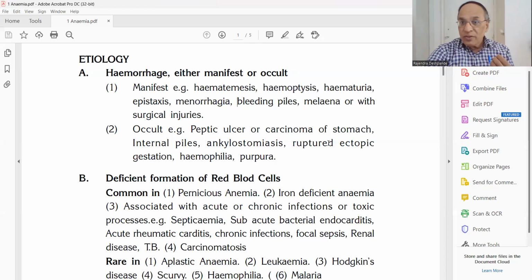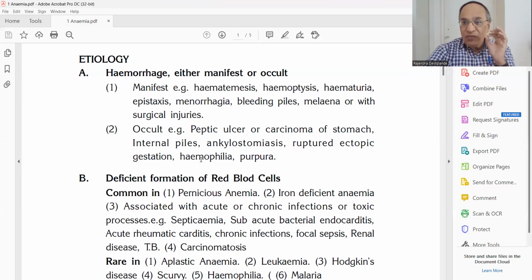Then carcinoma of the stomach, very important. If there is a chronic low hemoglobin and the patient is not improving in spite of ferrous sulfate tablets, Ayurvedic Loha Sava, or so many treatments given, but there is always a drop in the hemoglobin, think of cancer of the stomach. Carcinoma means cancer. Then internal piles, ankylostomiasis, that is a type of worm infestation, ruptured ectopic gestation, that is pregnancy.